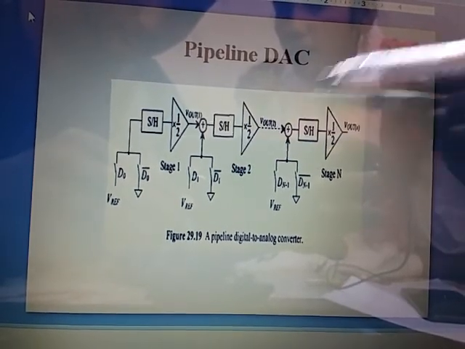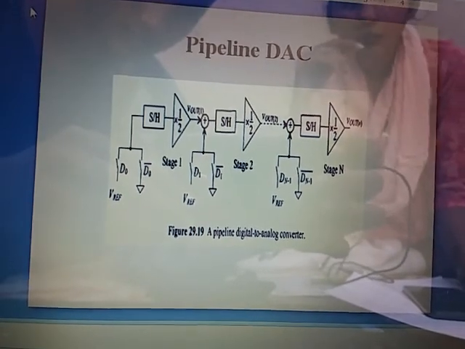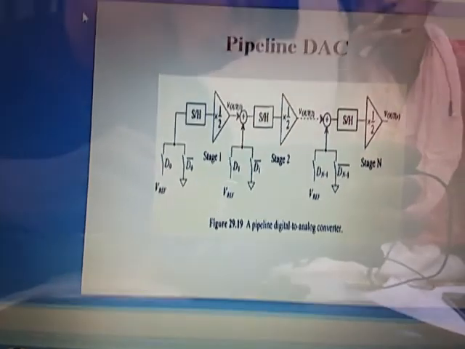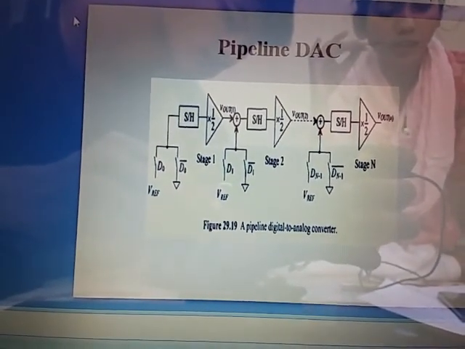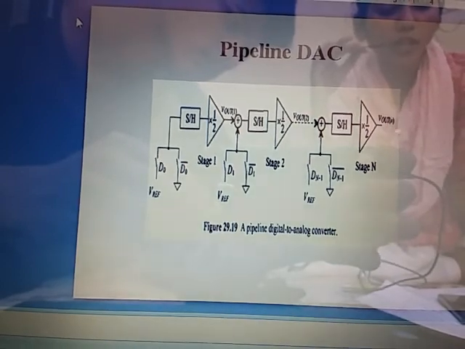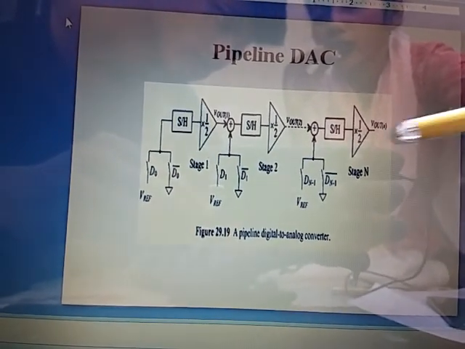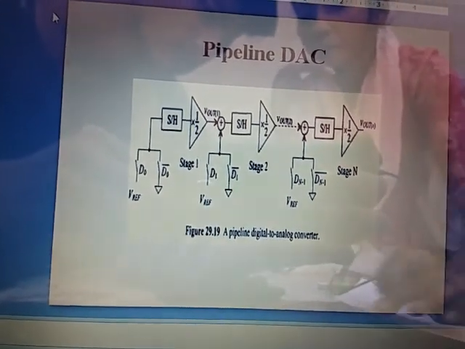So why are we using this architecture? Because it is fast, but the area required is more, n times more than the cyclic DAC. It is used for high resolution, and the amplifier gain must be accurate. So because of high resolution and amplifier gain, we are using this pipeline DAC. So this was all about the pipeline DAC.